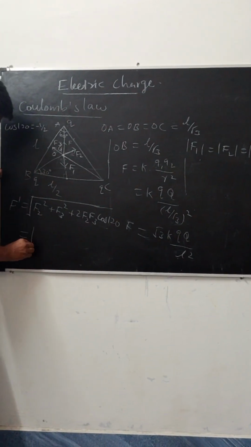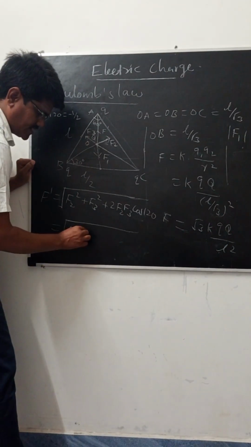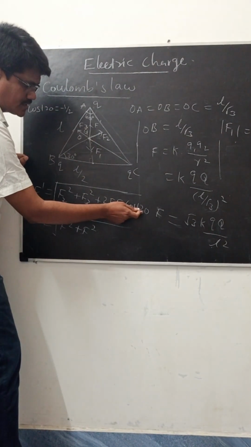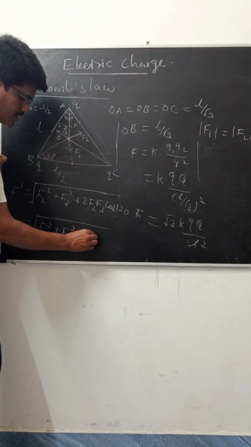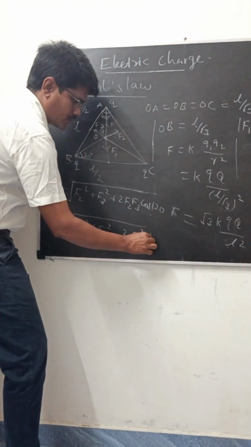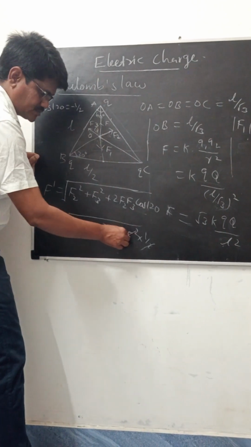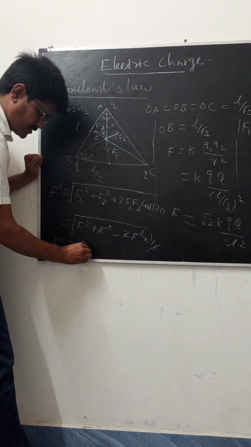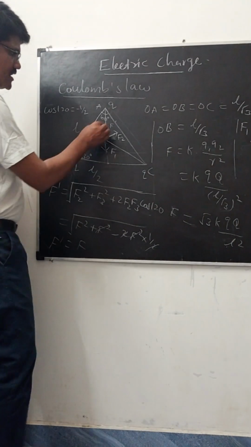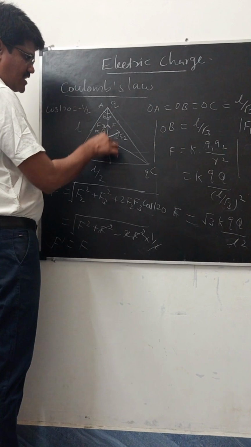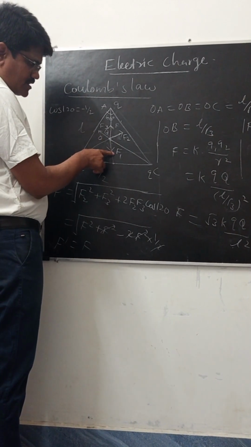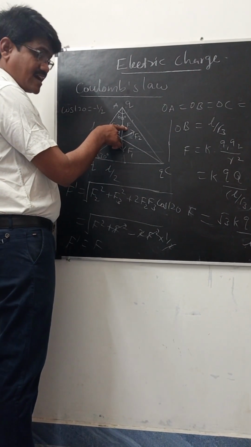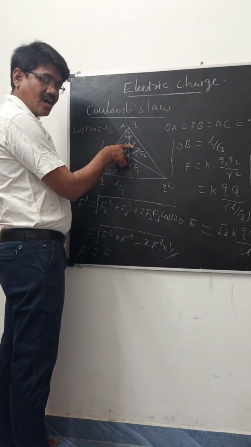Now this is also F square plus F square, and cos 120 is minus 1 by 2, so minus 2 into F into F square into 1 by 2. Here the 2 cancels, F square cancels. Then the value of F dash equals F. The direction of F dash is vertically upward. The direction of F1 is downward.